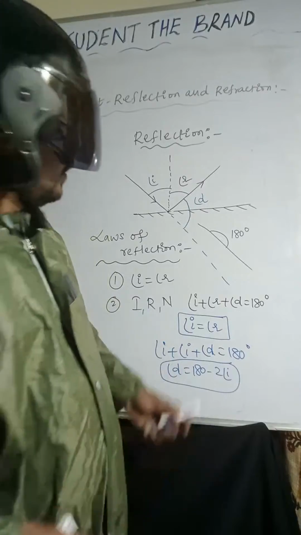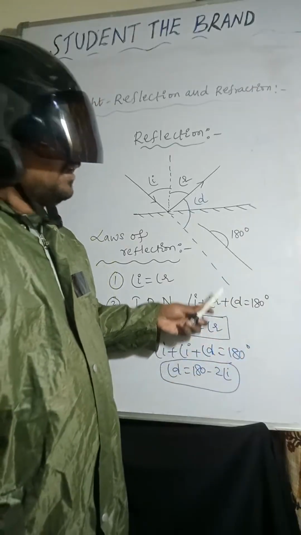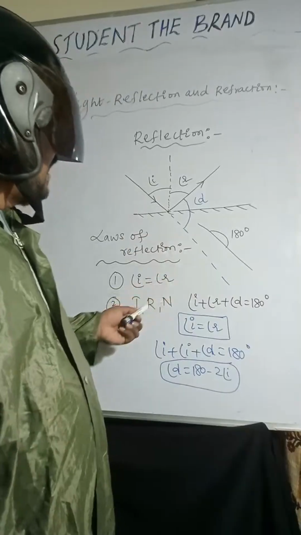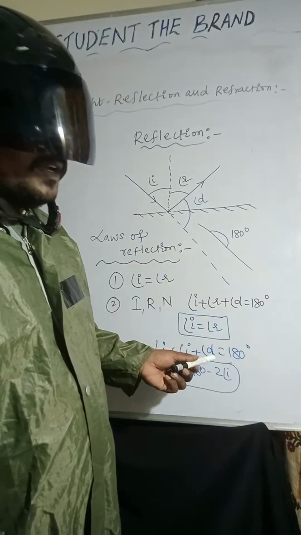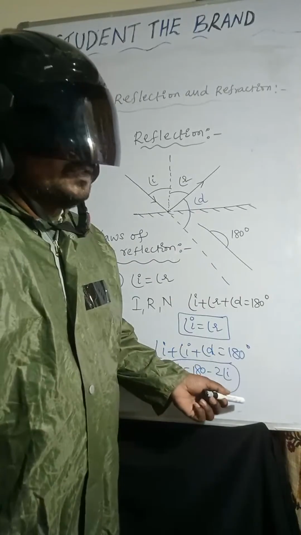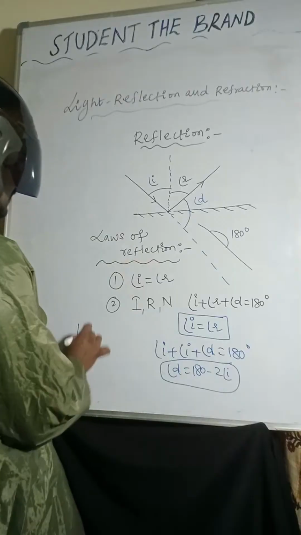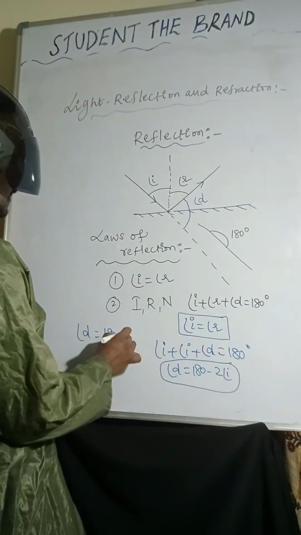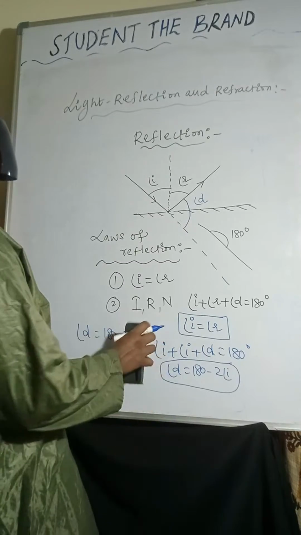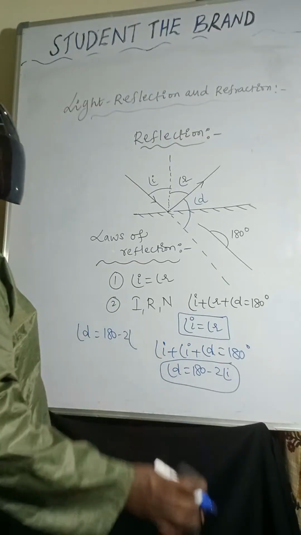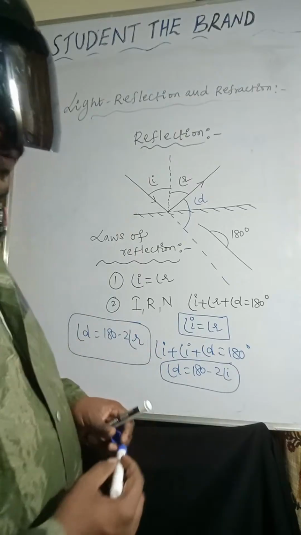Just check once. Angle of incidence plus angle of reflection plus angle of deviation equal to 180 degrees. Since angle of incidence is equal to angle of reflection, instead of angle of reflection I am writing angle of incidence. So angle of deviation equals 180 minus 2 angle of incidence. So we can also write angle of deviation equal to 180 minus 2 angle of reflection. I hope it is very clear, right?